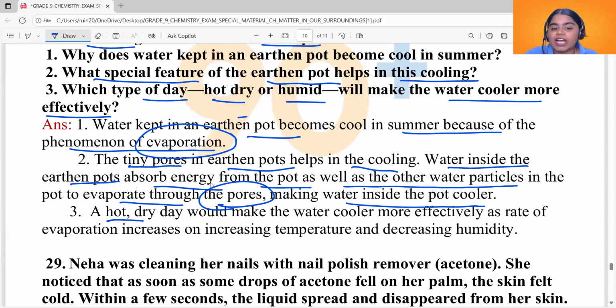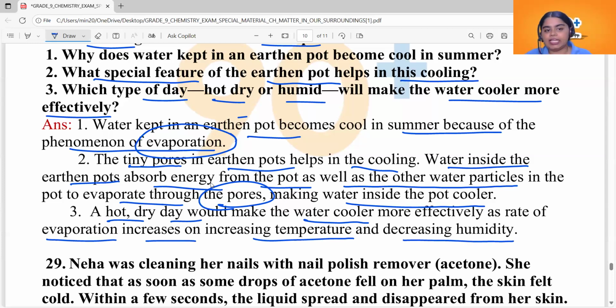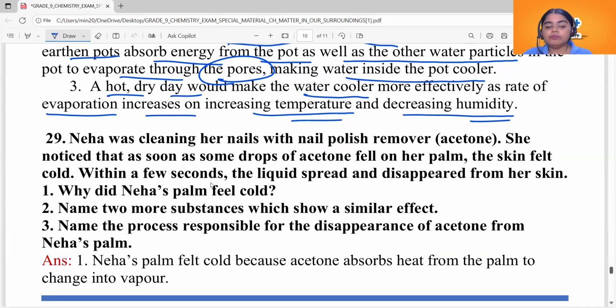For a humid day, rate of evaporation is less because water vapor is already present in that air, so it doesn't allow more water vapor to be formed. A hot, dry day would make the water cooler more effectively as rate of evaporation increases on increasing temperature and decreasing humidity. Okay, now see the next question.